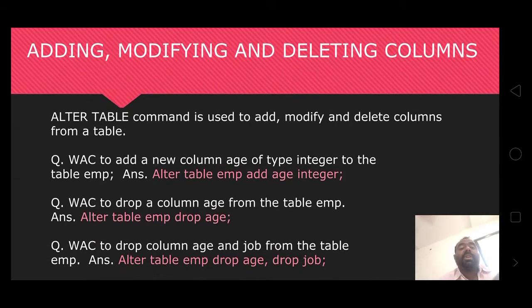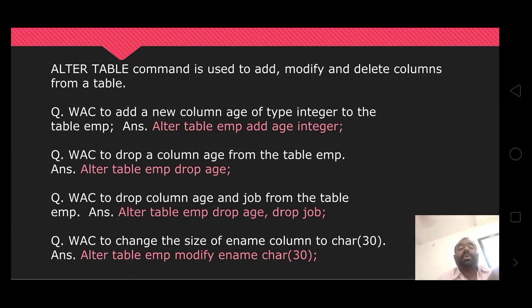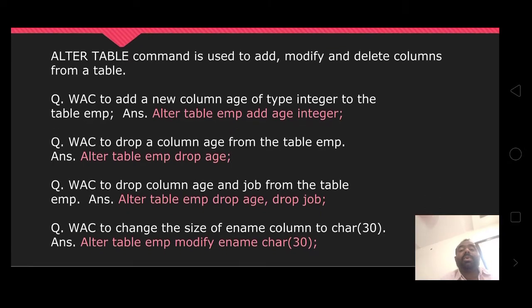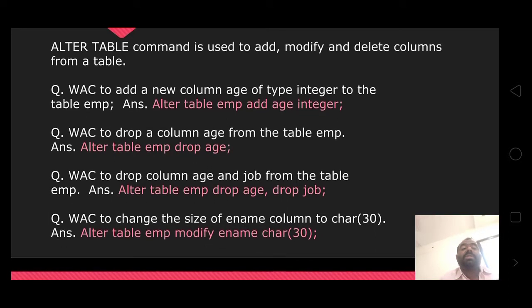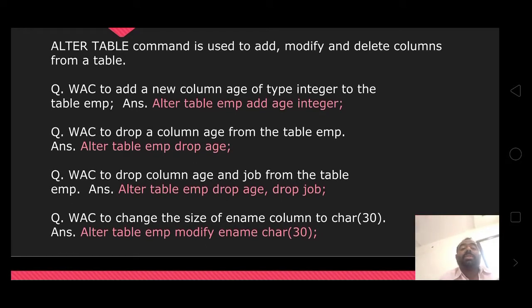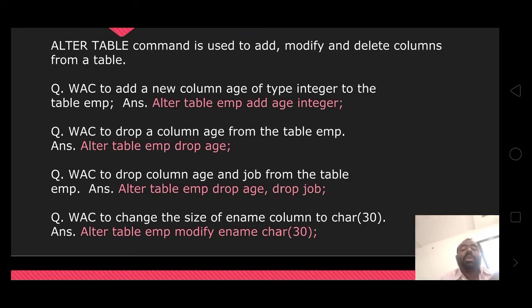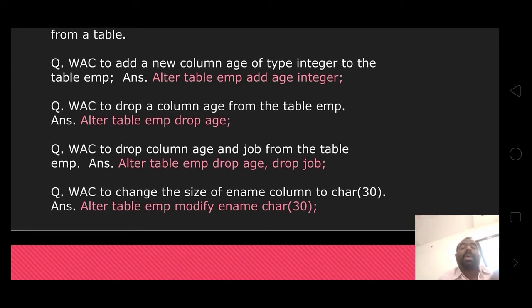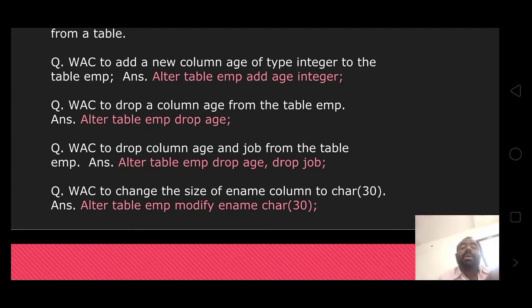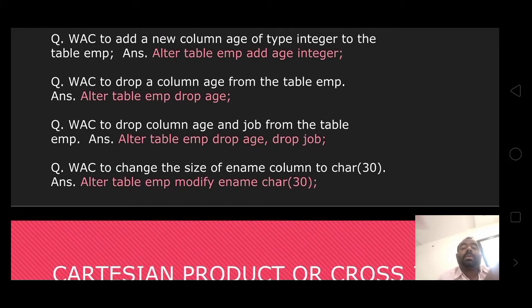Adding, modifying and deleting columns. The alter table command is used to add, modify and delete elements in a table. Write a command to add a new column age of type integer to the table EMP: alter table EMP add age integer. Here you can also drop the column age from the table: alter table EMP drop age. In the EMP table you may alter or drop the age column.